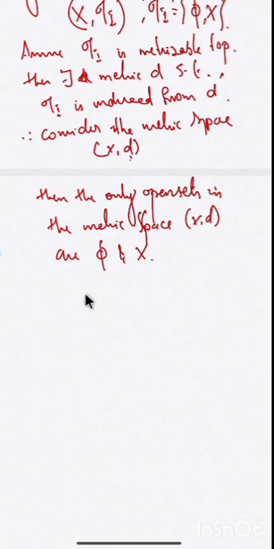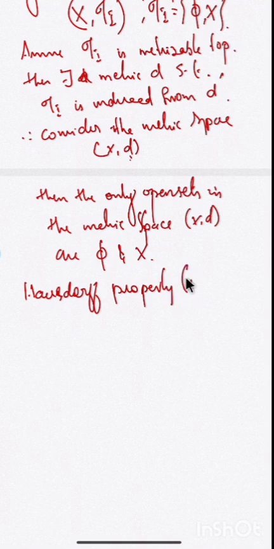Now, when a space is metric, it satisfies one important property of metric spaces, that is the Hausdorff property, also called the T2 axiom.